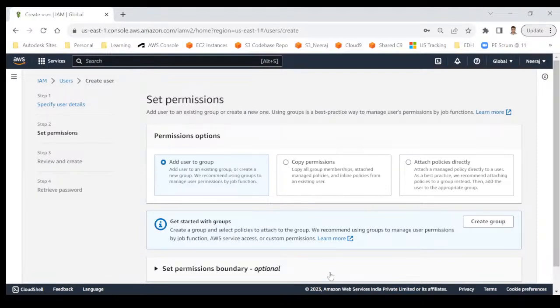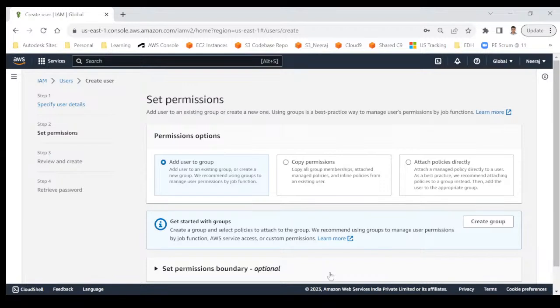And the next step is permissions. Because if I'm creating a user without any access, then there is no point. If you are allowing someone to enter some fun club, and after entering the club you say, hey, you cannot play that game, you cannot enter the swimming pool, then he will say, what's the point? Why did you allow me to enter? If you don't provide me any facility, then there is no meaning in entering that clubhouse, right? Same thing here. If you are creating a user, at least give some access, maybe minimum.